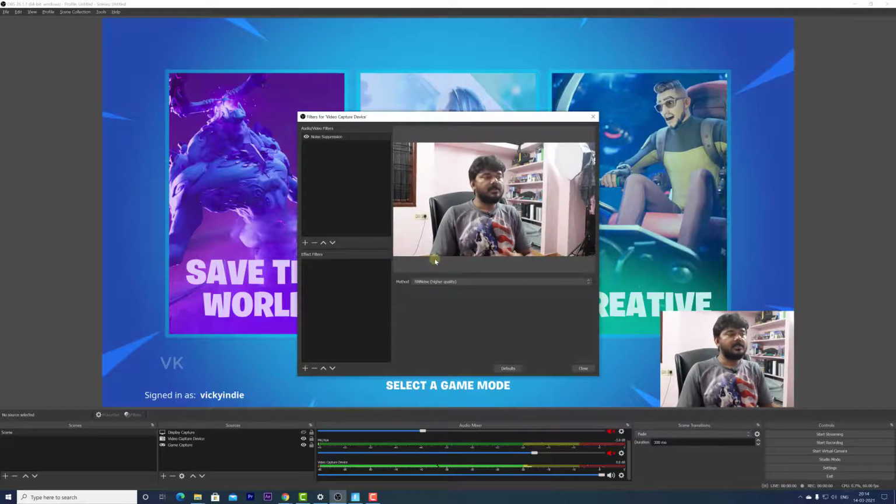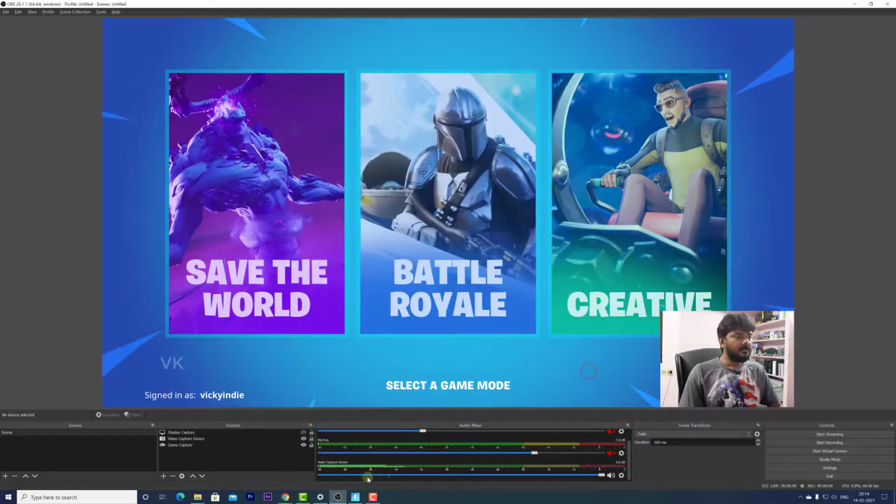So that's it friends. So there will not be any noise even if I'm not talking. See this? So noise is eliminated. So that's it friends. This is the way you can add noise suppression to all mic